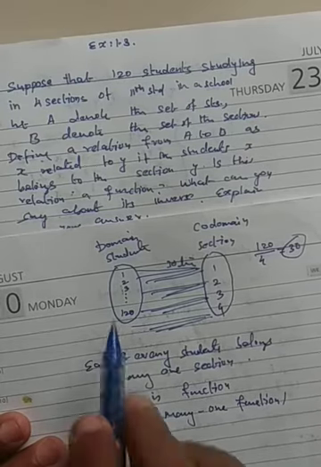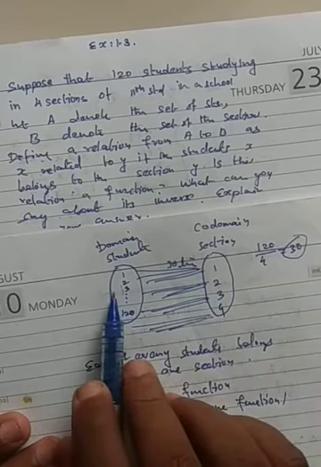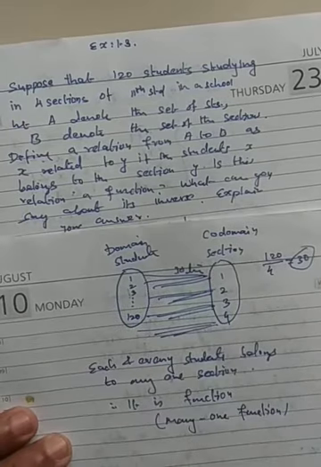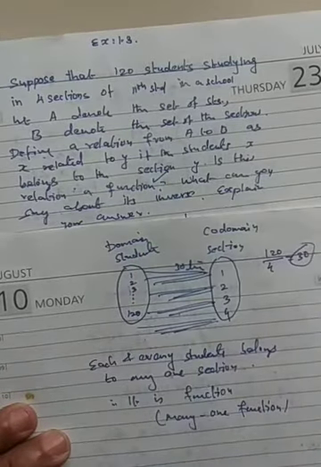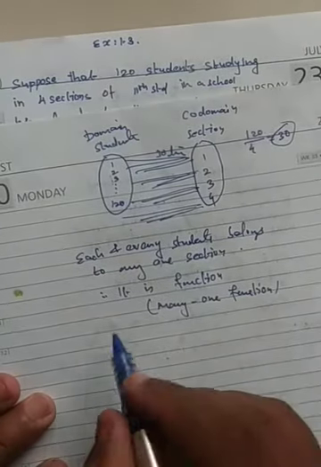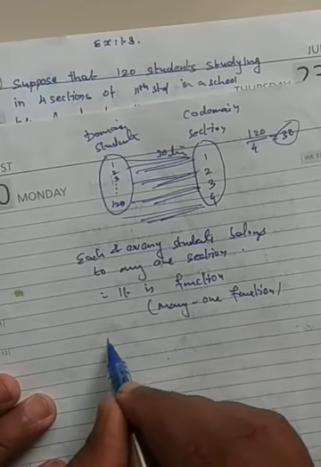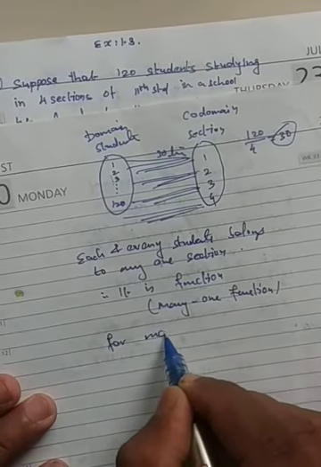Why is it many-one? Because 30 students belong to one section. 30 things are mapped to one section. That's why we are saying it's a many-one function. So the first answer is: it is a function, a many-one function.